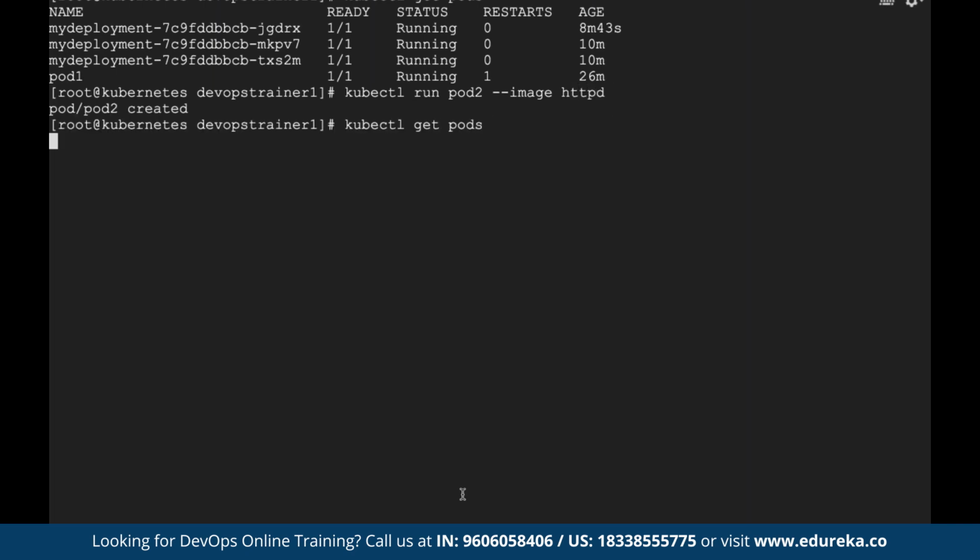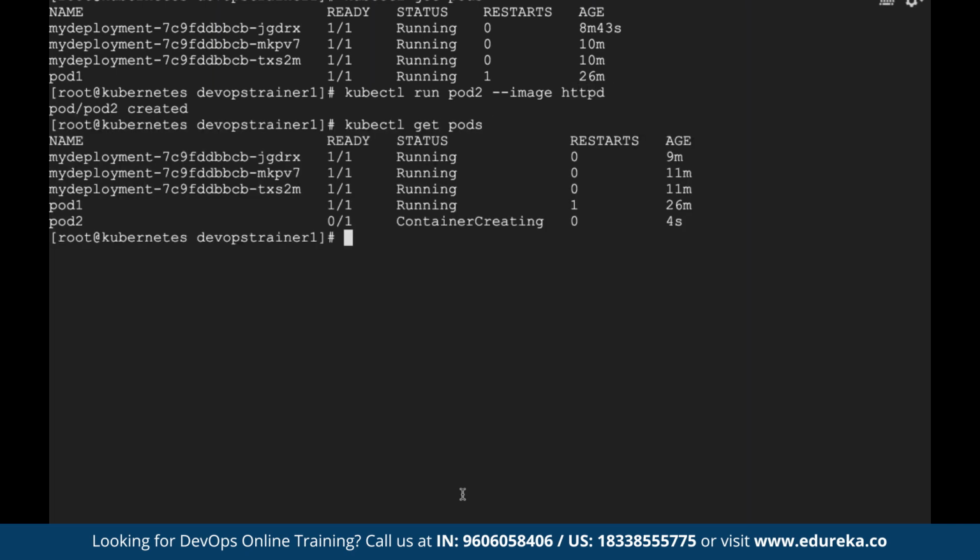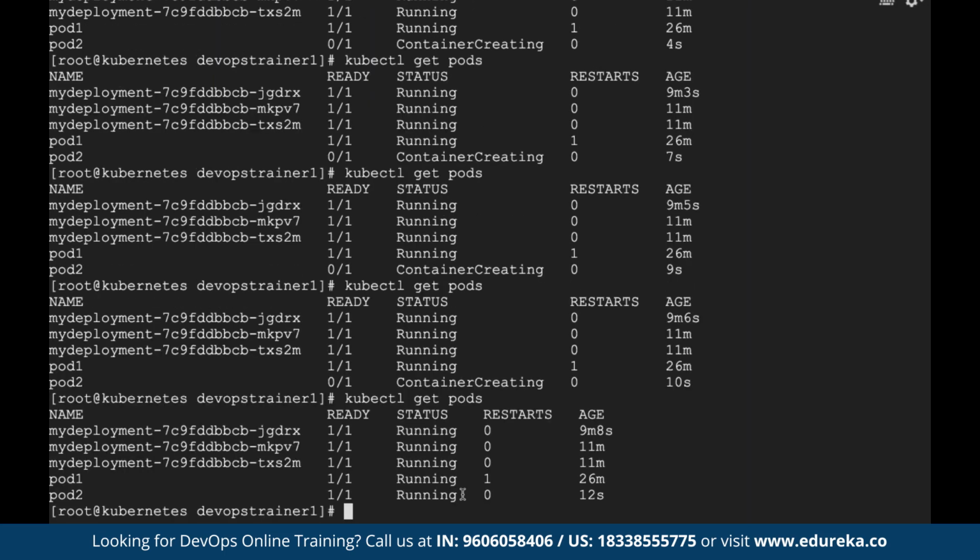Now if I do kubectl get pods, we have this http pod2 getting created. Let's give it a minute. Now it is up and running. Let's say I want to expose this pod2 to the outside world. How do I do that? Use a command called kubectl expose.